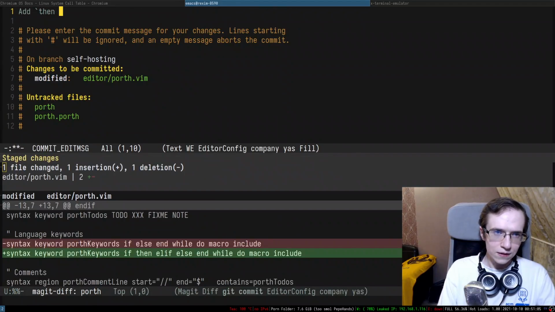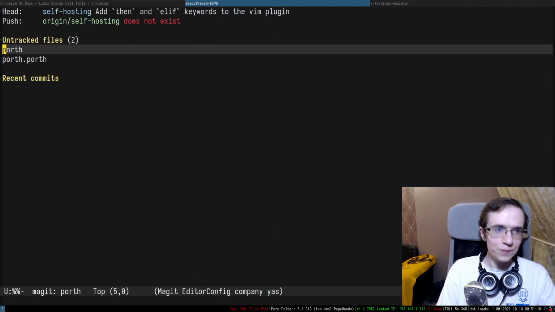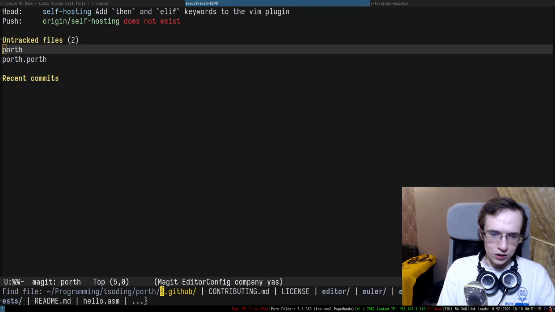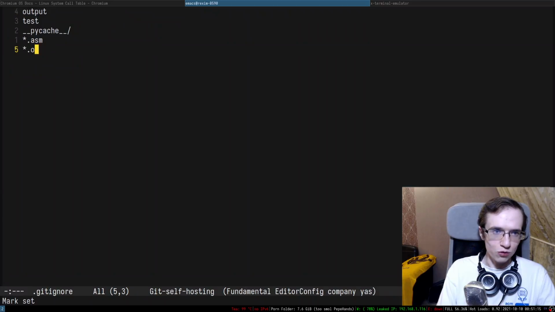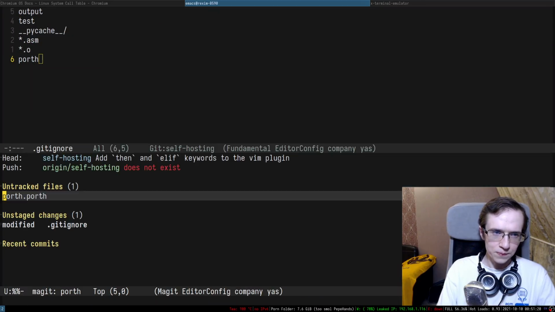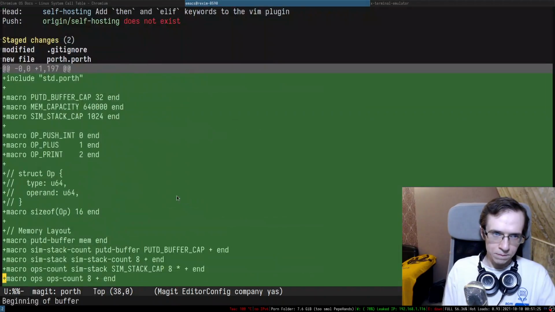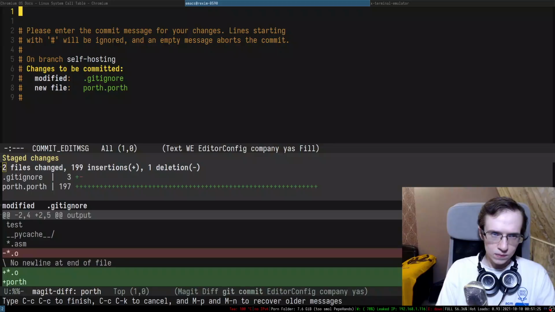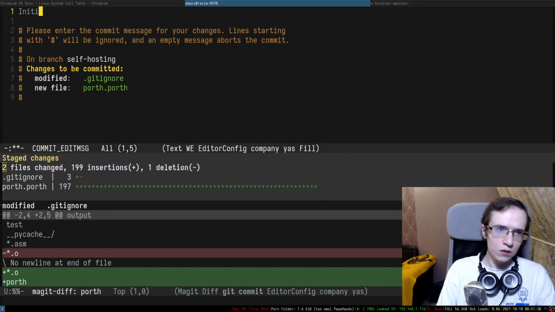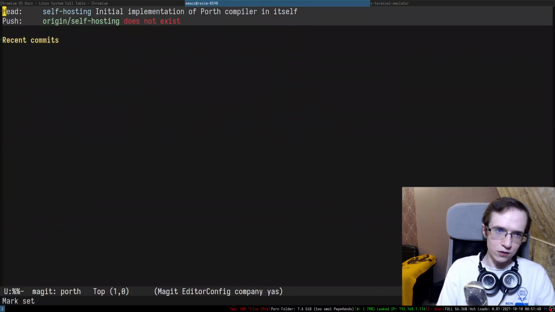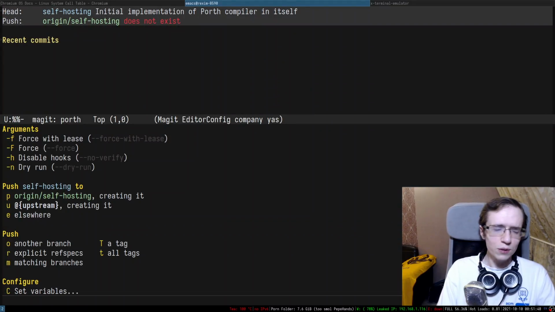Add then and elif keywords to the Vim plugin or whatever, right? So I want to git ignore the executable of Porth, right? So it's going to be Porth. Okay, so initial implementation of Porth compiler in itself, right? So I'm going to push that right into the repo, I suppose.